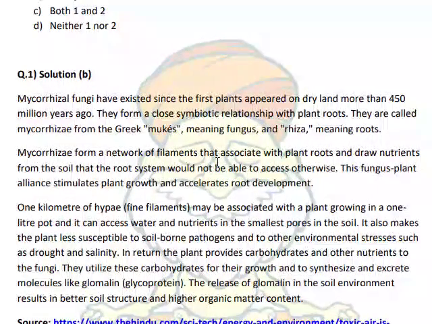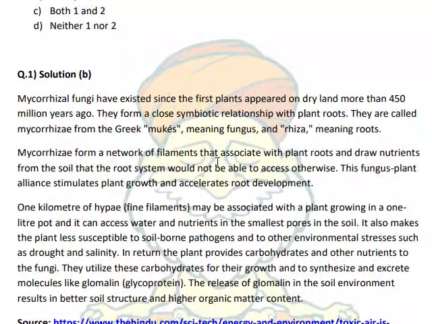They are called mycorrhizae from the Greek mykes meaning fungus and rhiza meaning roots. Mycorrhizae form a network of filaments that associate with plant roots and draw nutrients from the soil that the root system would not be able to access otherwise.